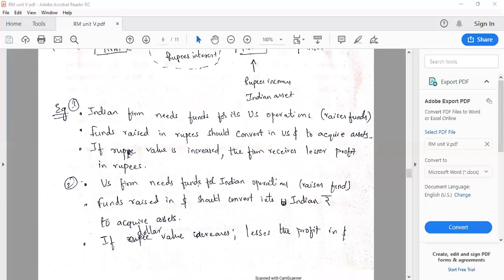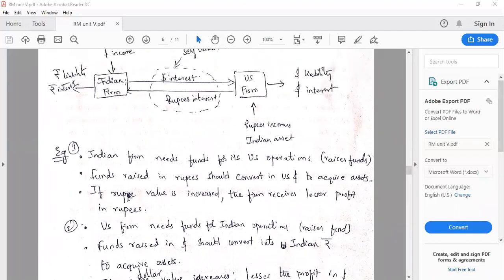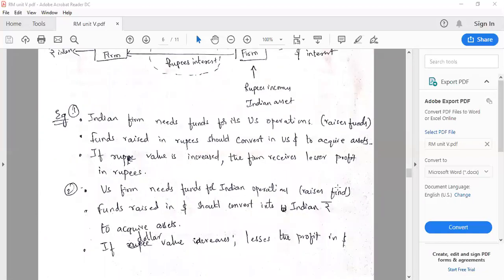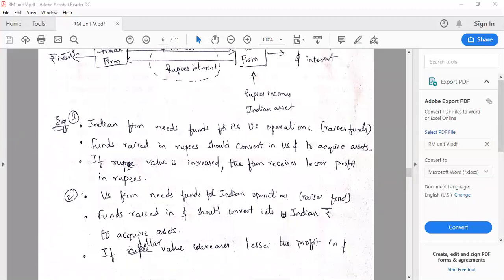The Indian firm may receive lesser profit in rupees. So that is the reason the liabilities and income should be converted into other currencies in order to minimize that loss, right? Lesser profits. Suppose the same with respect to the US firm also.